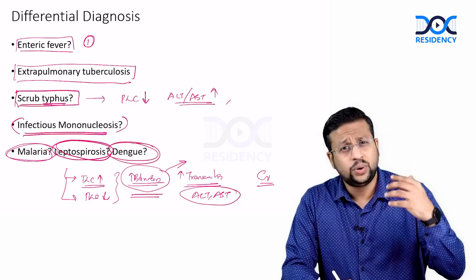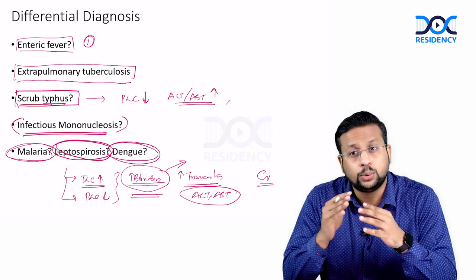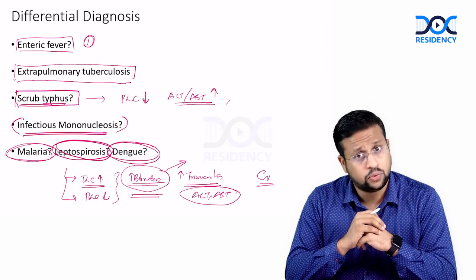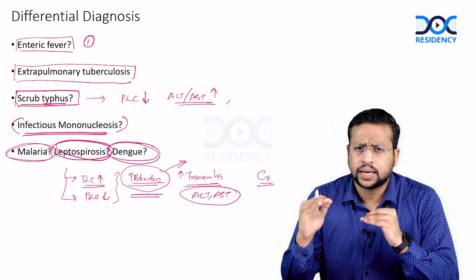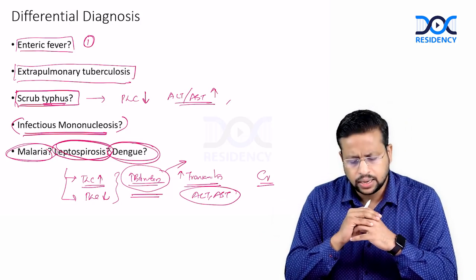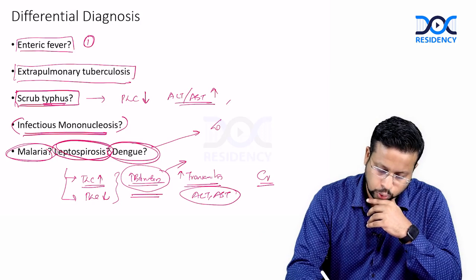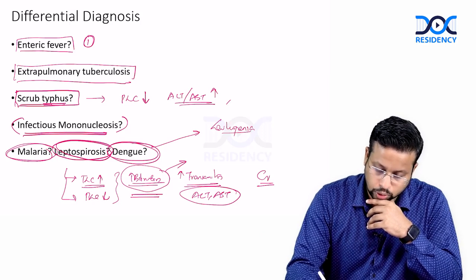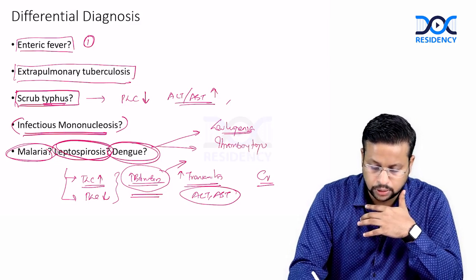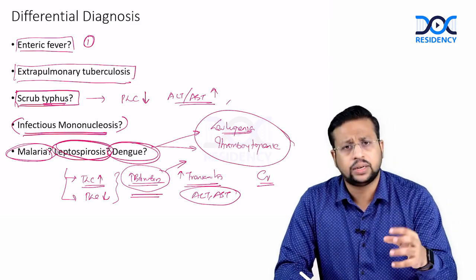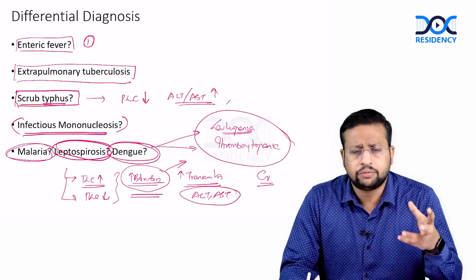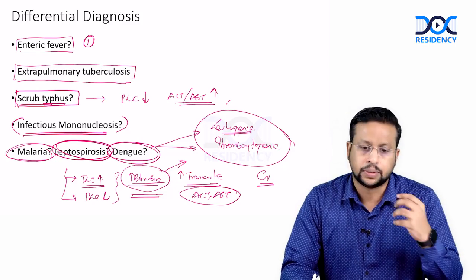Can it be dengue? As with leptospirosis, the fever usually lasts for 5 days, at the maximum 7 days. It doesn't go beyond that. It's usually 5 days of illness. Now, dengue can present with fever, but again, when you look at the investigations in dengue fever, what you usually see is a leukopenia. Here there is no leukopenia, and there will be significant thrombocytopenia also. So we don't see thrombocytopenia either. Considering the duration of illness and the lack of leukopenia and lack of thrombocytopenia, I wouldn't consider dengue fever as a differential in this particular patient.